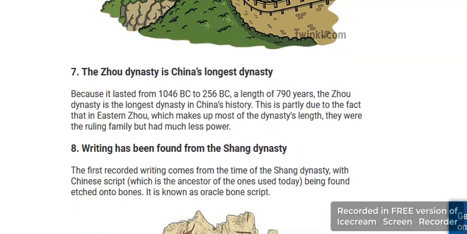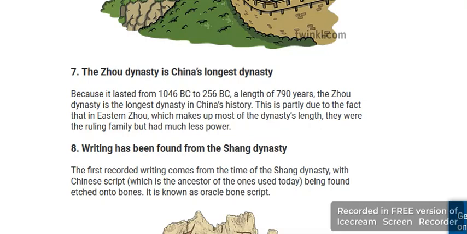The seventh fact is that the Zhou dynasty was China's longest dynasty. It lasted from 1046 BC to 256 BC, a length of 790 years. The Zhou dynasty was the longest dynasty in China's history. This is partially due to the Eastern Zhou, which makes up most of the dynasty's length, when the ruling family had much less power.